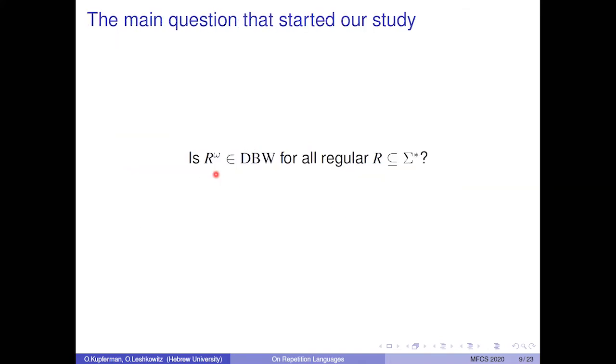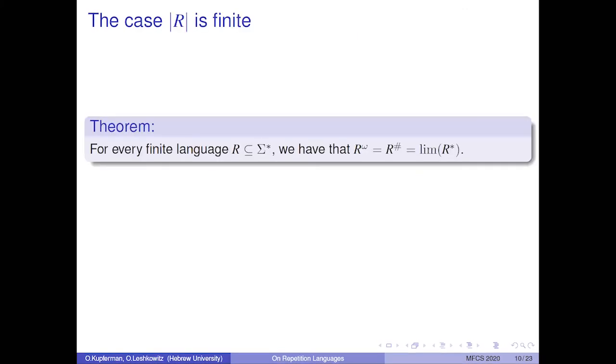So is R omega in DBW for all regular languages R? This is the main question that started our study. We start with the easy case where R consists of only finitely many words. We have the following theorem. For every finite language R, we have that R omega equals R sharp equals the limit of R star.